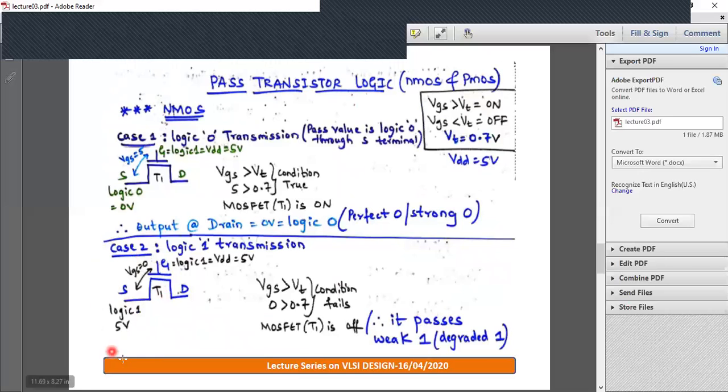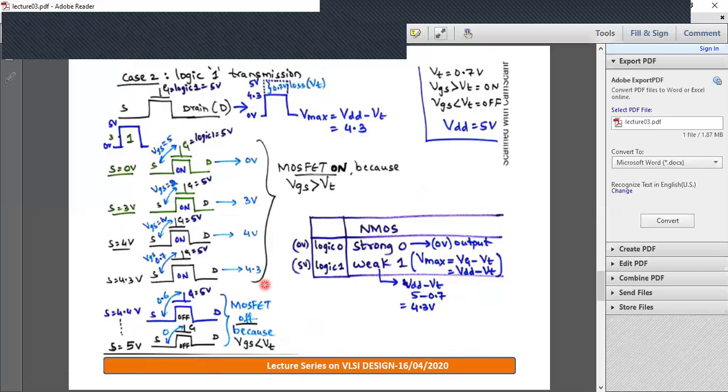When you try to transfer 5 volt, from 0 to 4.3 it is on, and from 4.4 to 5 it is off. From 0 to 4.3 the MOSFET is on, so it is completely transferred. 4.3 to 5 is off, so this is not available at drain.